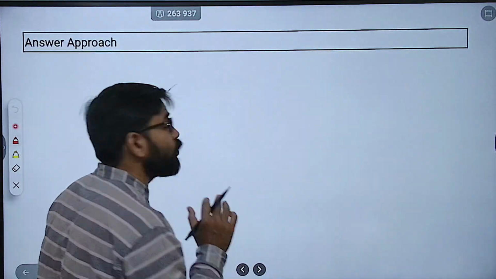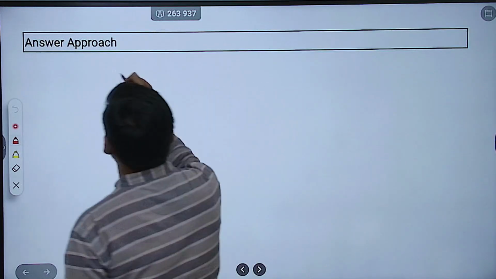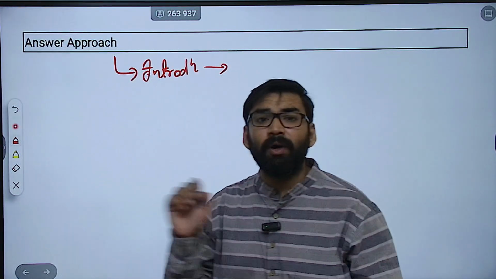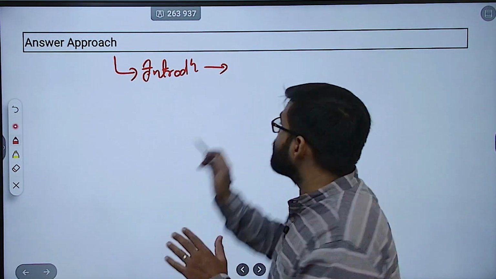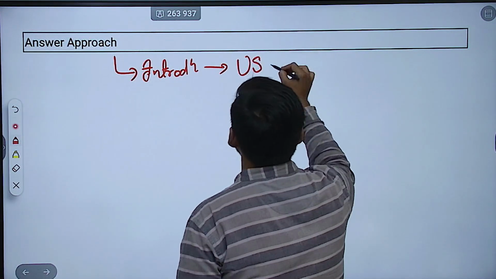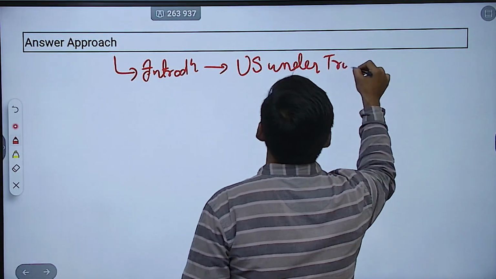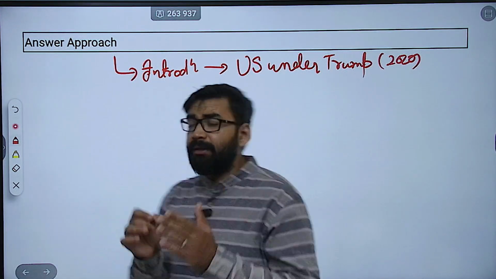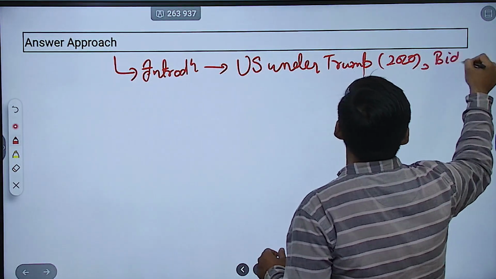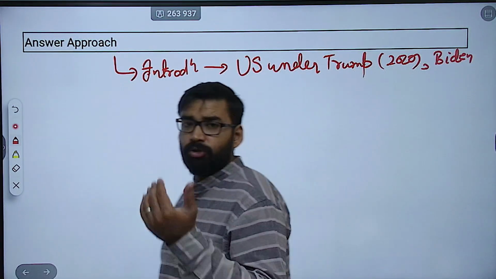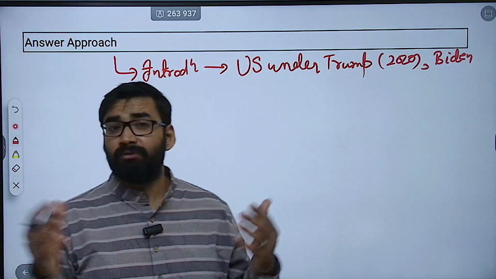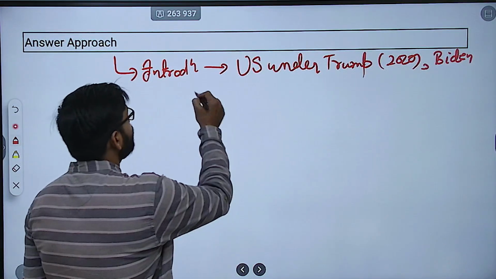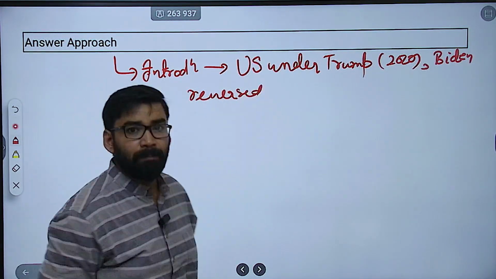Now how you should approach this. First you have to write a wonderful introduction. In the introduction, you can mention the US under the first presidency of Trump in 2020. The US talked during the Trump era about coming out of most global organizations, and the World Health Organization was one of them. Then Biden reversed the policies of Trump.